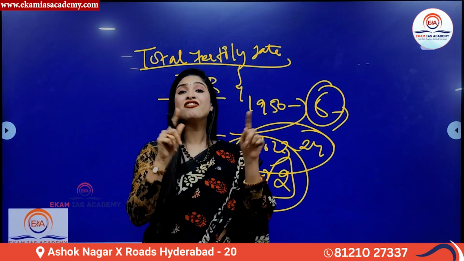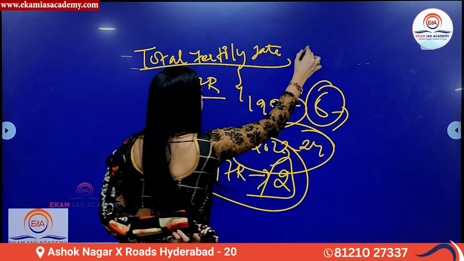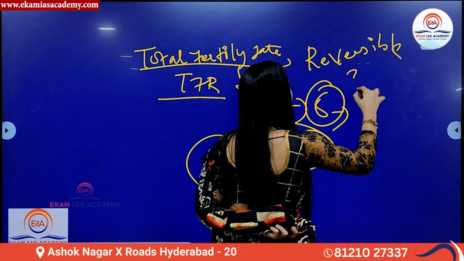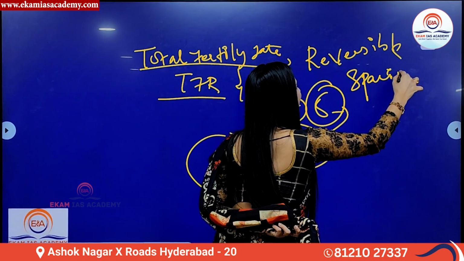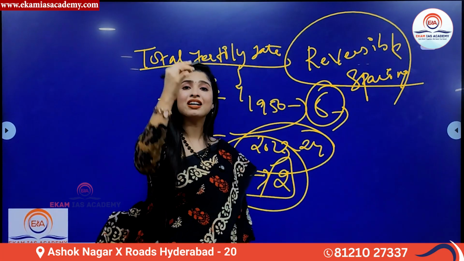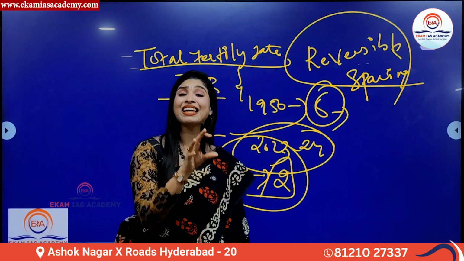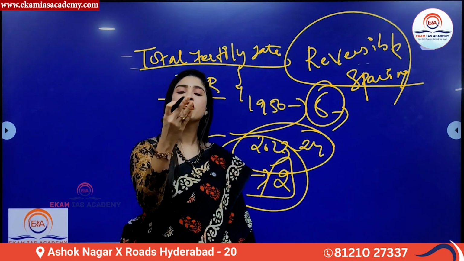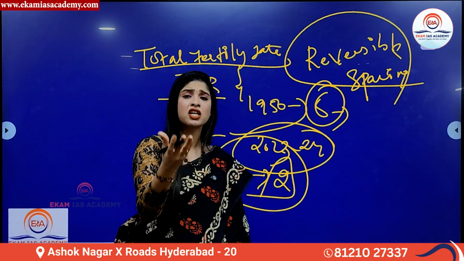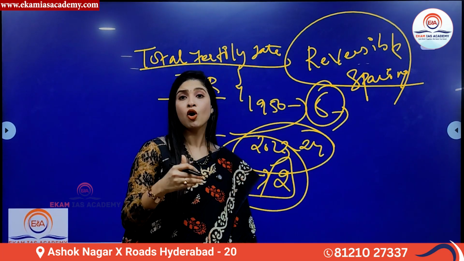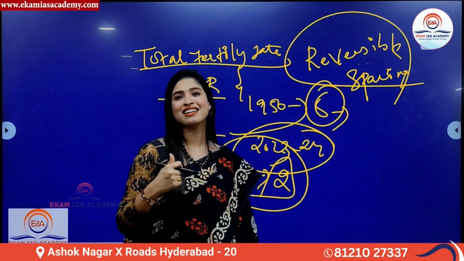Apart from that, there is something called reversible spacing. This is also another factor which has led to a decline in the total fertility rate. In simple terms, the gaps between children. For example, among your siblings, you will be the eldest one. Your sibling will be 5 years younger to you, or 8 years, or 10 years younger to you.